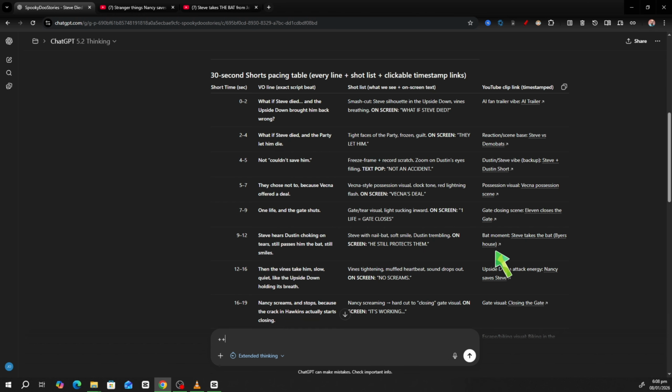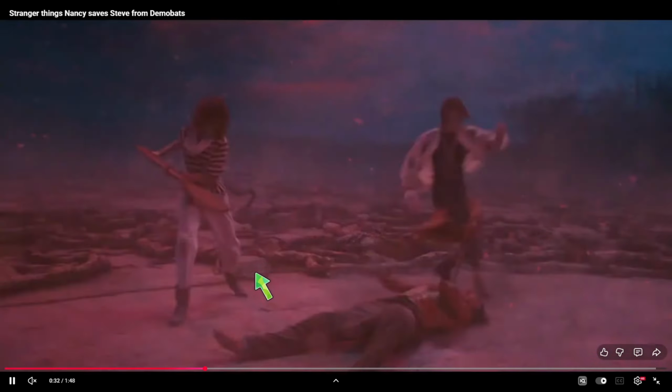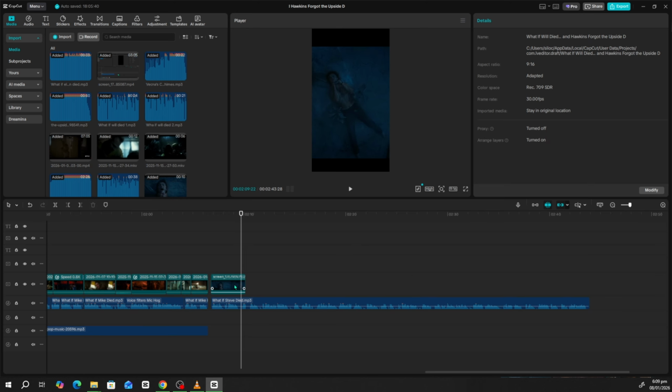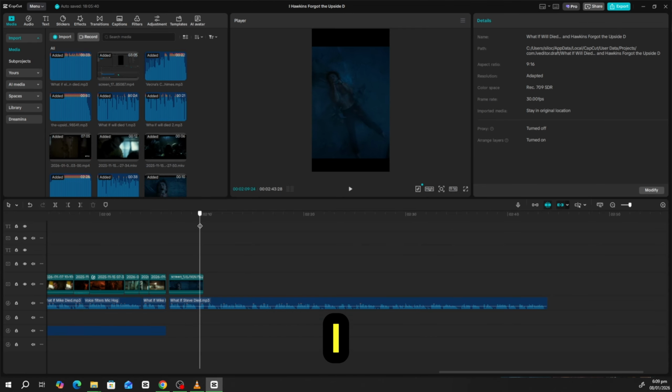Or how about we try it for this clip where Nancy saves Steve? Open this up in another window in another tab, get to the part that I want, screen record it, and then bring that back into CapCut. And I repeated that process until I got this.